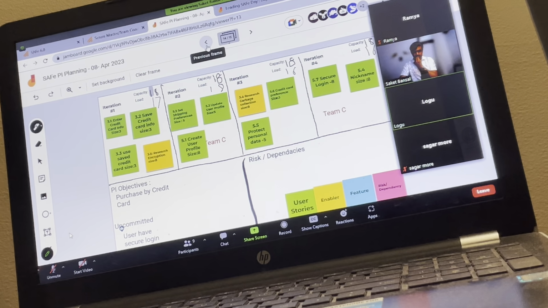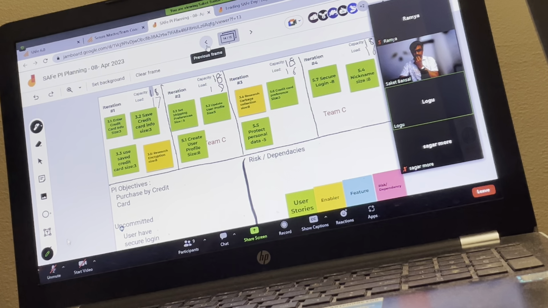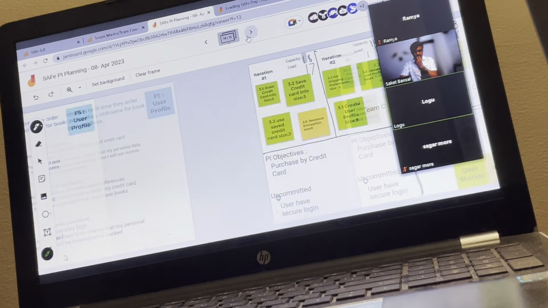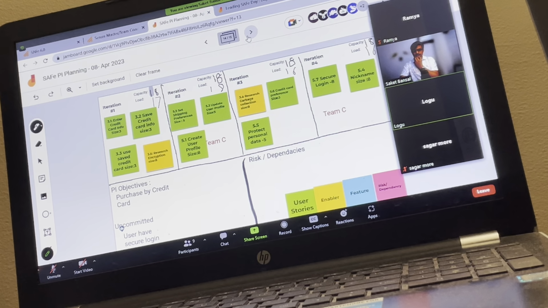Okay, and also, just clarifying: is it mandatory that we need to cover different features in each and every iteration? For example, if you look at this, let's say 3.1, 3.2, 3.3 are related to one feature. You can do one feature at a go, no problem. There is no relationship. So there's no mandatory rule where I need to pick up one from another feature.